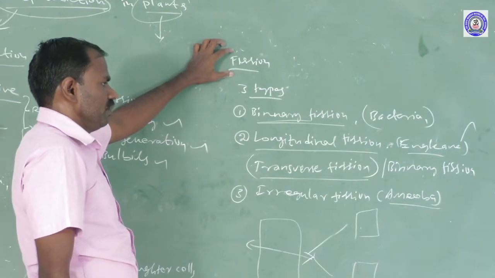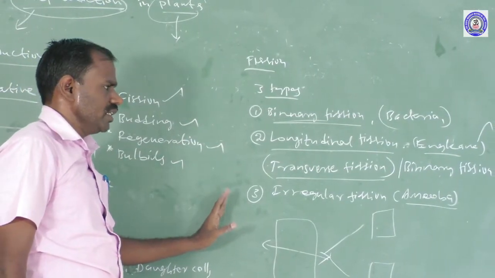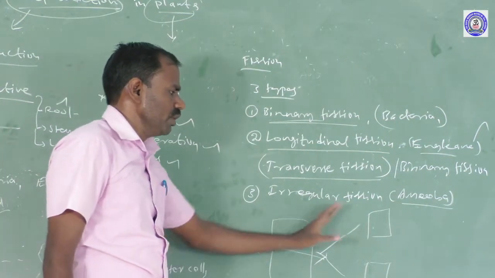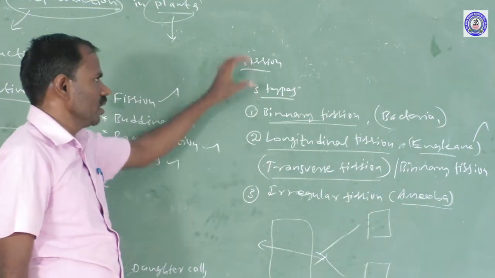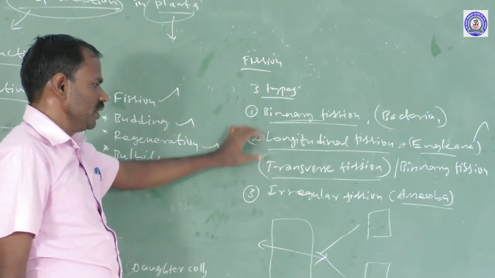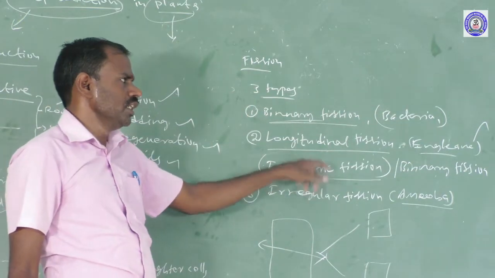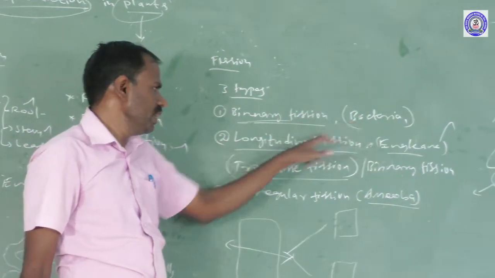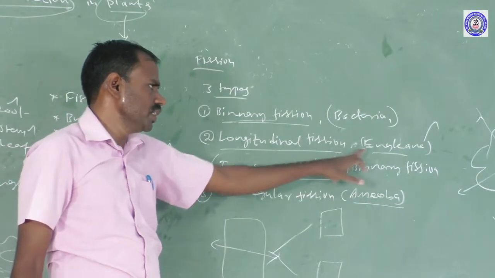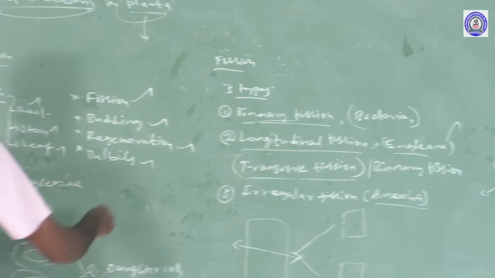What is fission? Fission is when a parent or mother cell divides into two daughter cells. That process is called fission. Fission may be binary fission, longitudinal fission, or irregular fission. Binary fission is also called transverse fission. Binary fission has examples in bacteria, longitudinal fission in Euglena, and irregular fission in amoeba. The next one is budding.